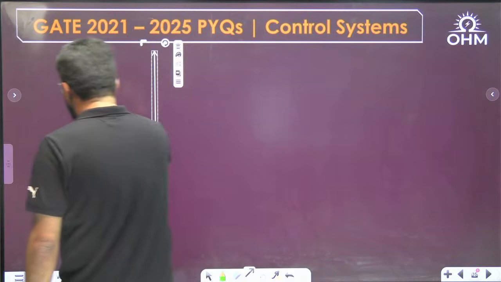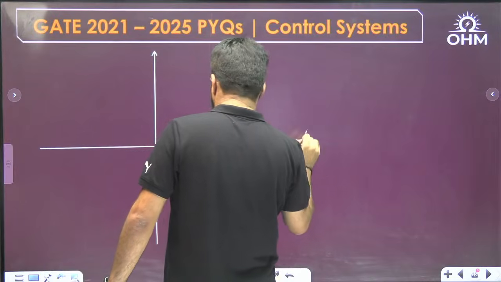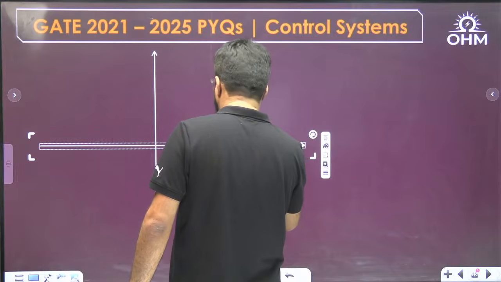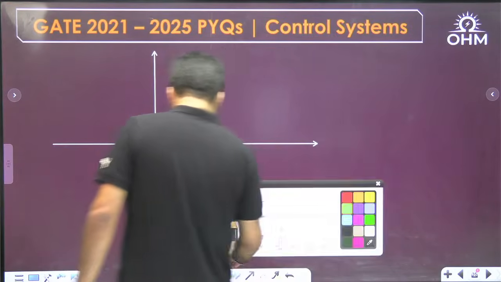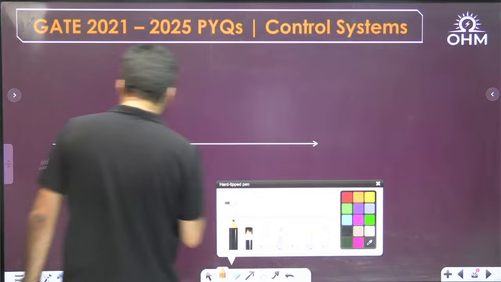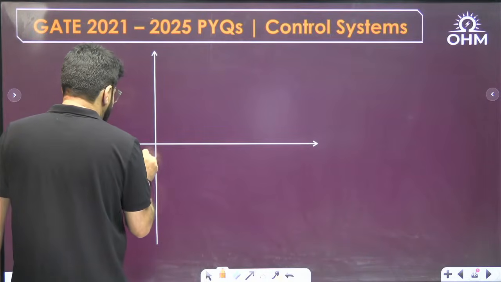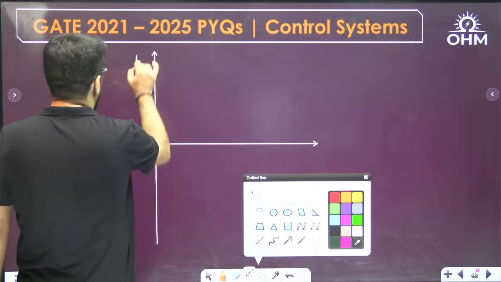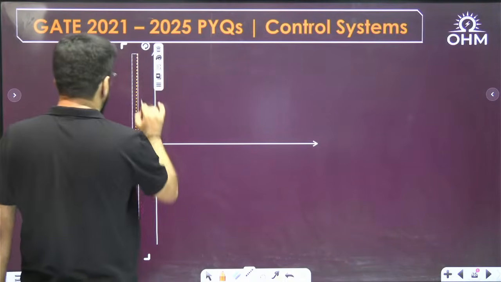Okay, so the relative stability concept, the shifting the origin concept of the Routh-Hurwitz case, will come. What is the current pole I have? There is one pole at minus 1. I want the poles to be to the left of this. I would just create a line, a line passing through this one, parallel to the imaginary axis.